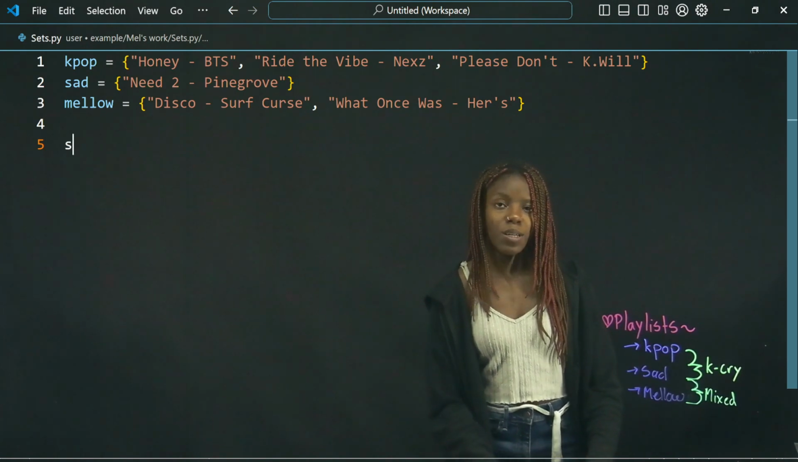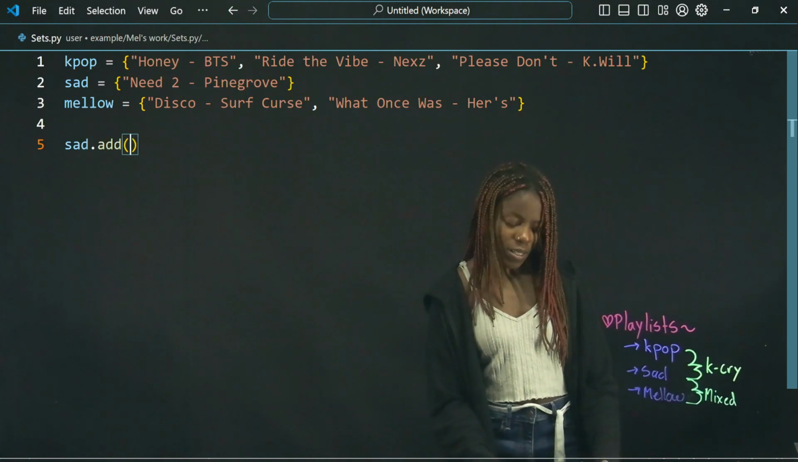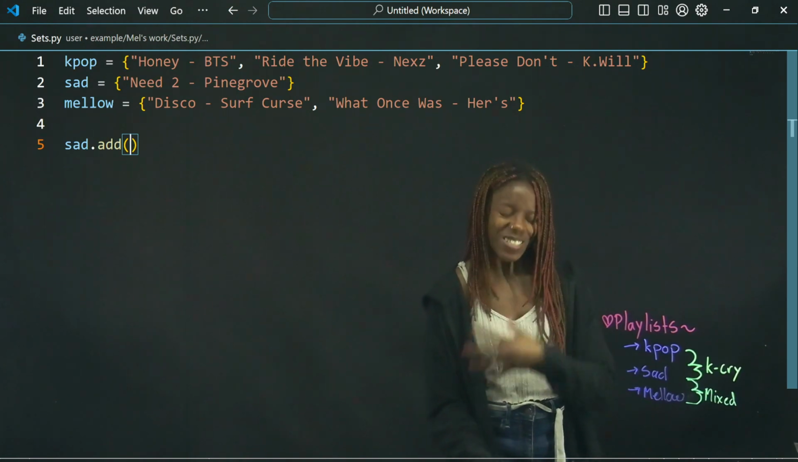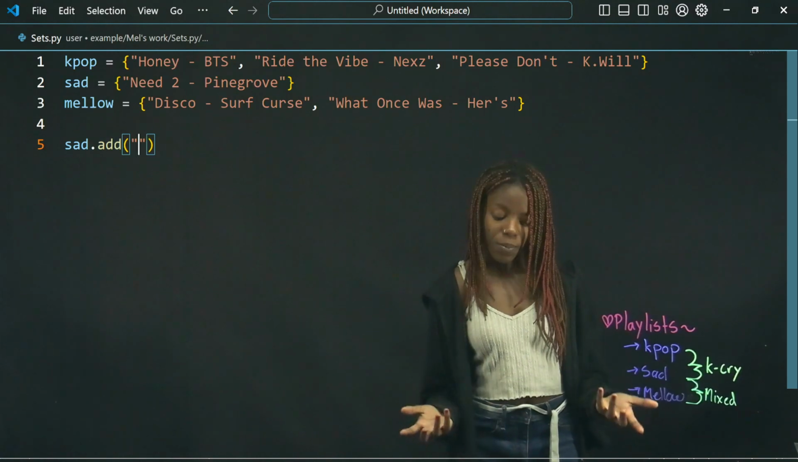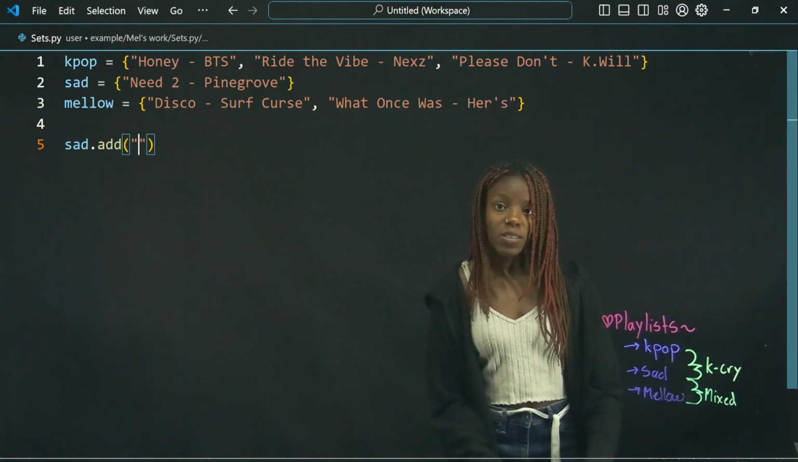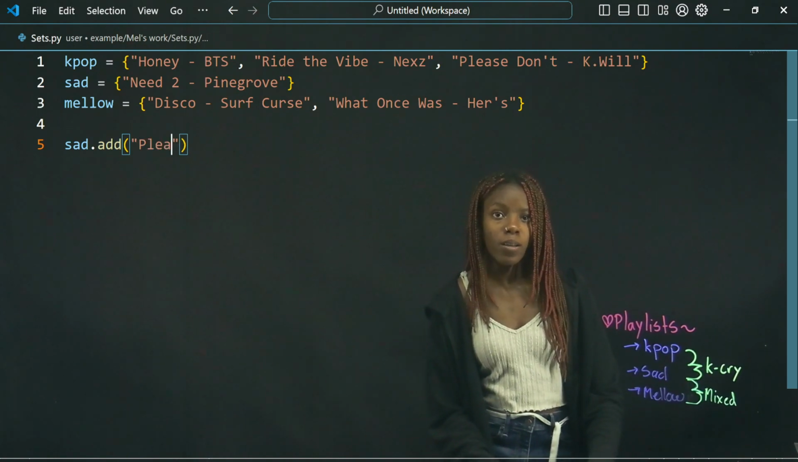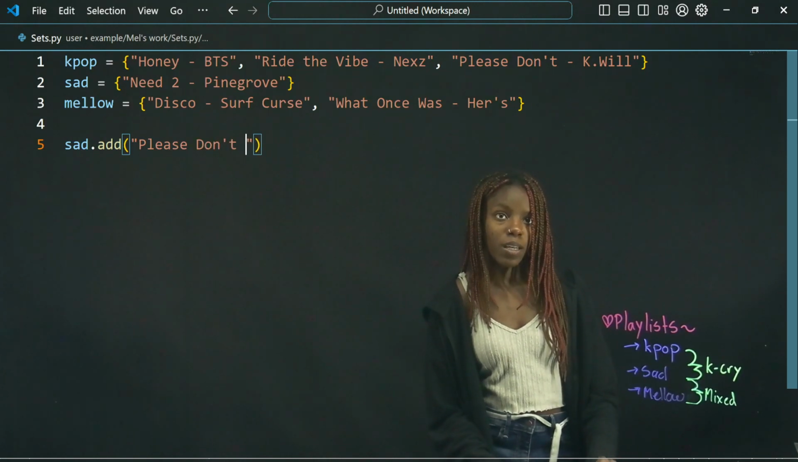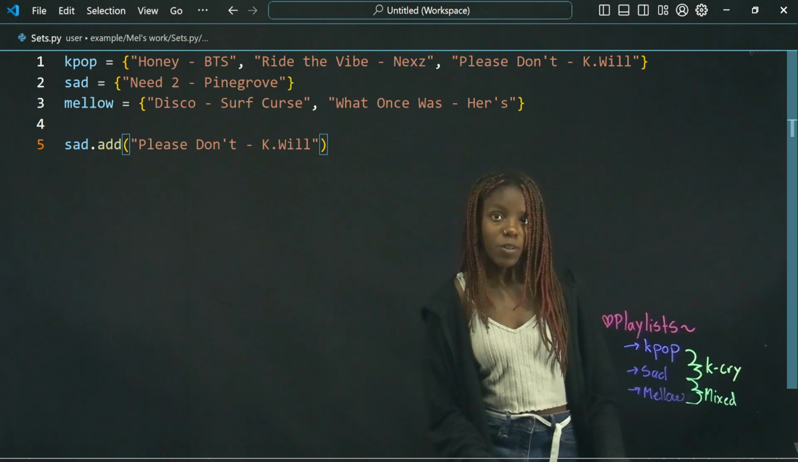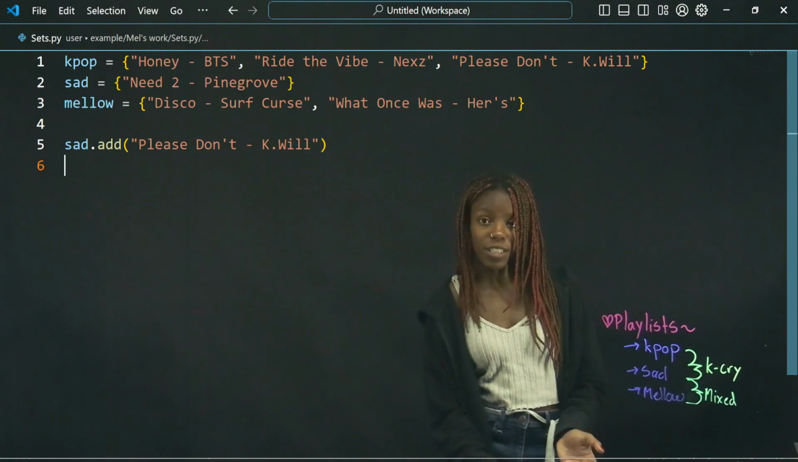So let's do Sad, add. This is how you add a song to a set, or add an element to a set, and then in these quotation marks we will be adding what we want. And since we're adding a string, that's why we use quotation marks. So we will add Please Don't by K-Will. Beautiful.